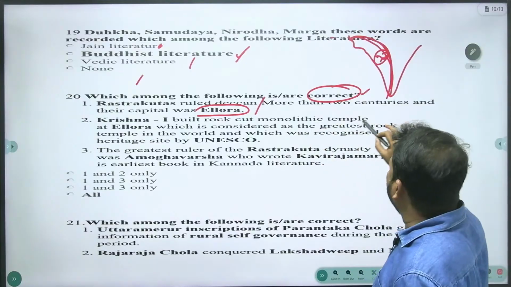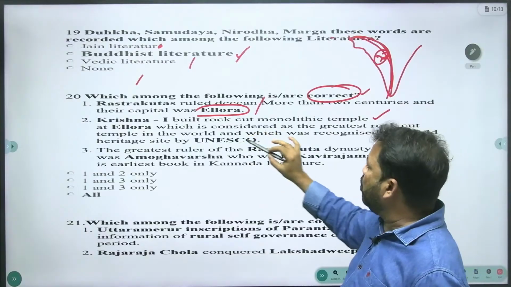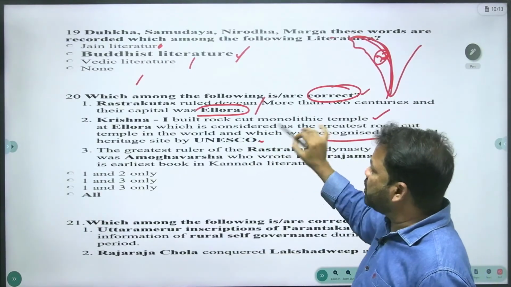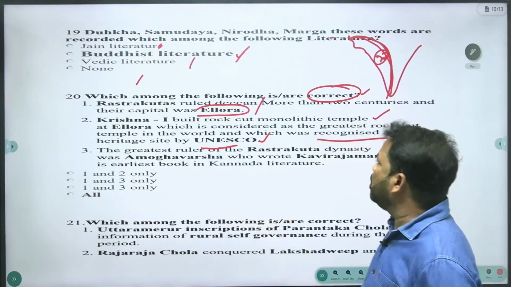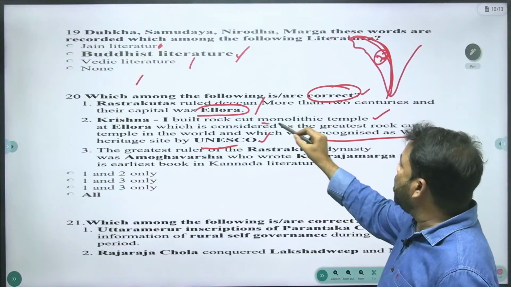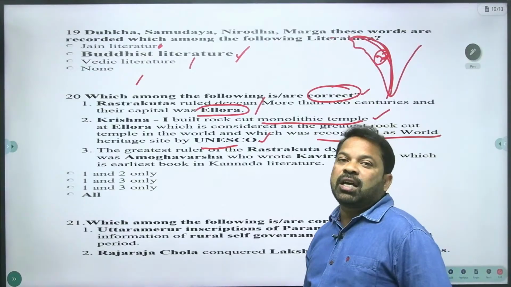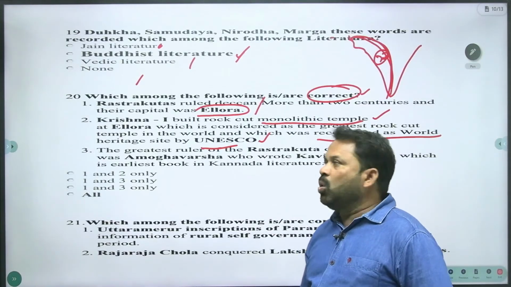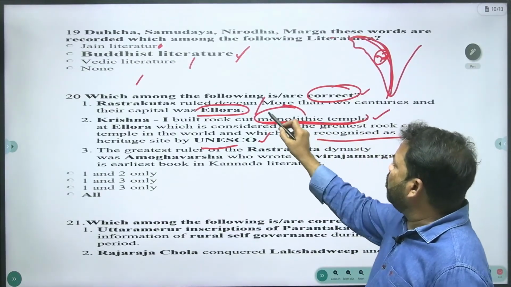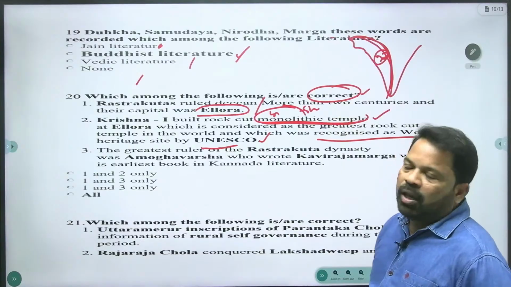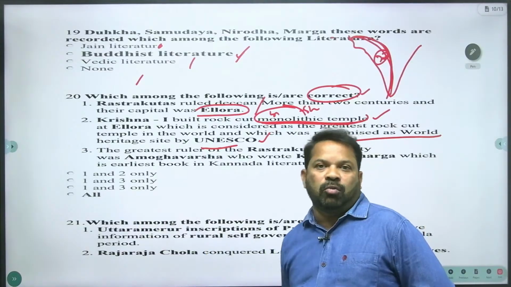Krishna I built a rock-cut monolithic temple at Ellora, which is considered the greatest rock-cut cave temple in the world and which was recognized as a World Heritage Site by UNESCO. Krishna I, one of the rulers of Rashtrakuta, constructed the monolithic Kailasanatha temple at Ellora. So he built it with a single rock, monolithic. Mono means single, lithic means stone. And this is the biggest, largest, grandest rock-cut cave temple in the world.